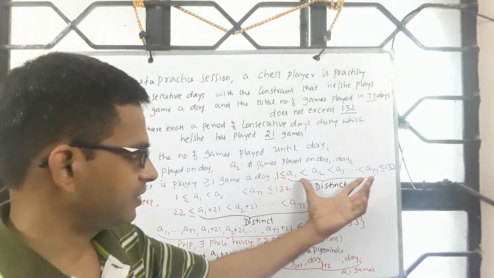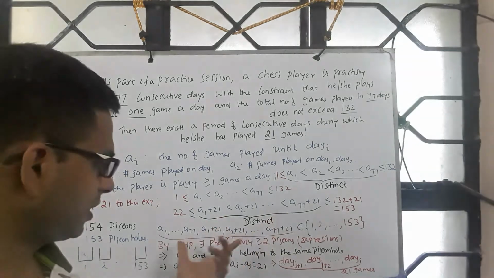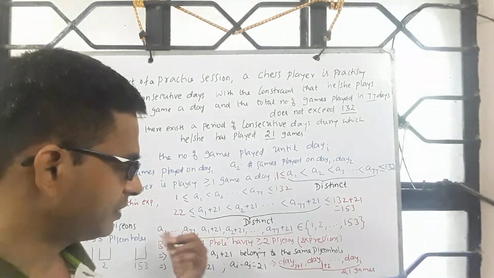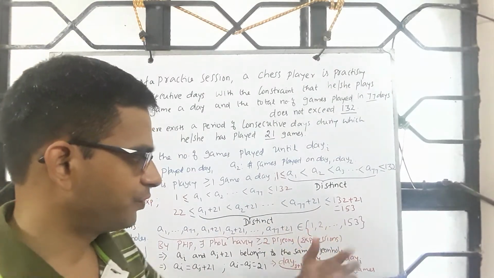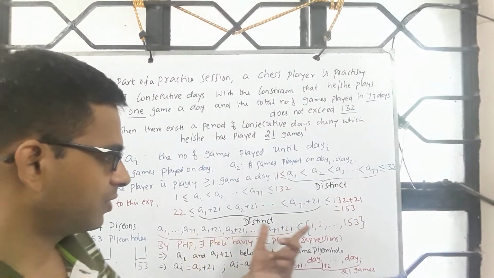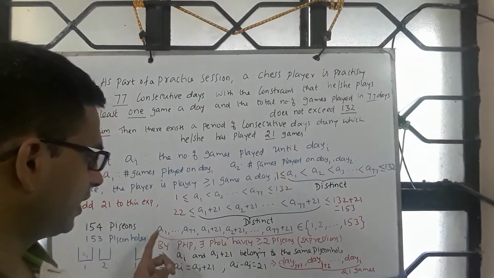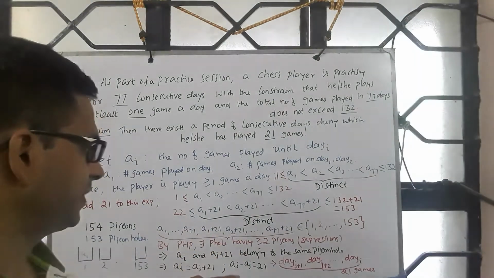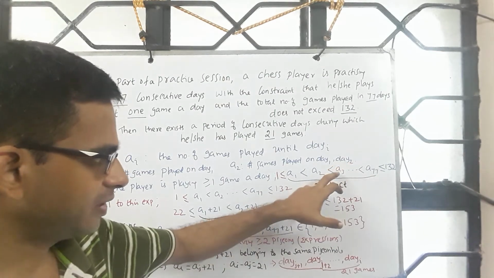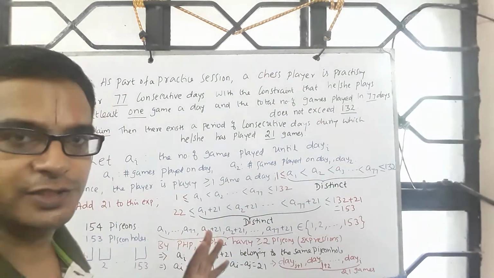This 77 is distinct, this 77 is distinct, but if you see how many quantities there are, 154, and each of them can only take a value from 1 to 153. So 154 expressions whose values are in the range 1 to 153, which means two of them must be the same. This set is distinct, so there must be one from here and one from here getting into the same pigeonhole.